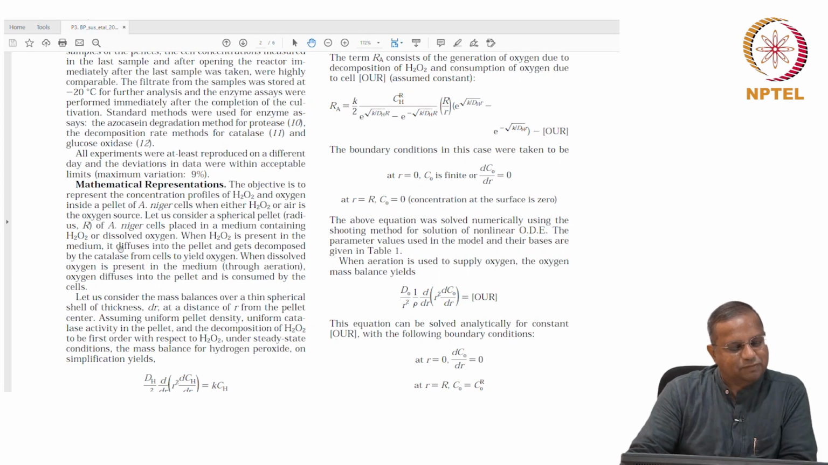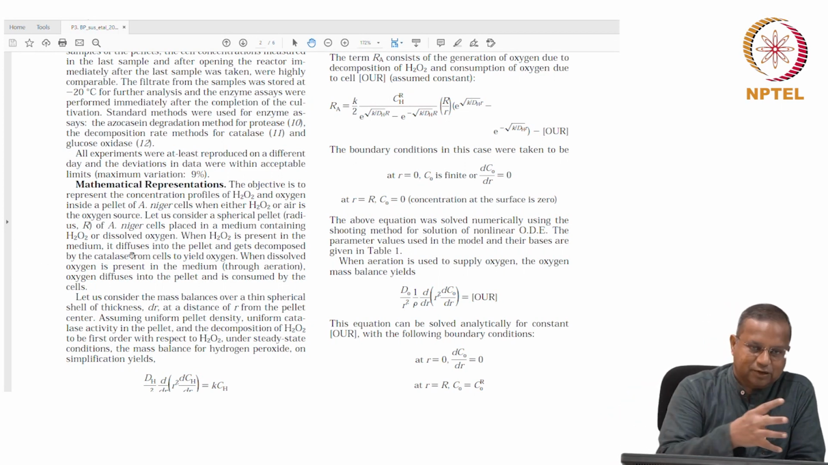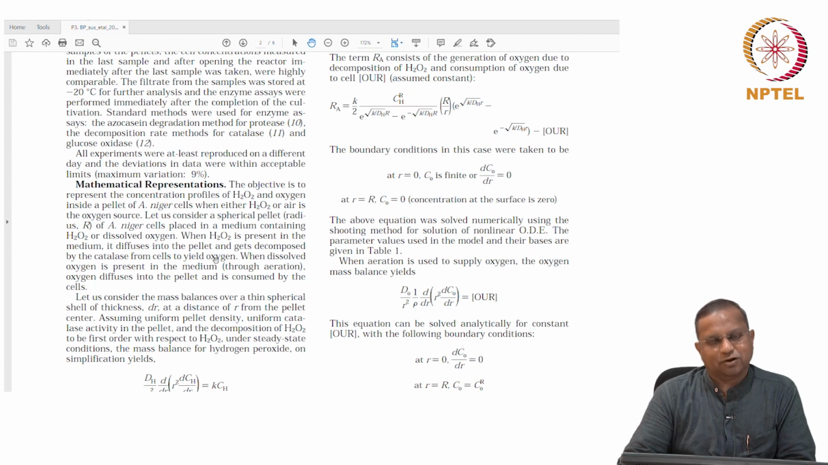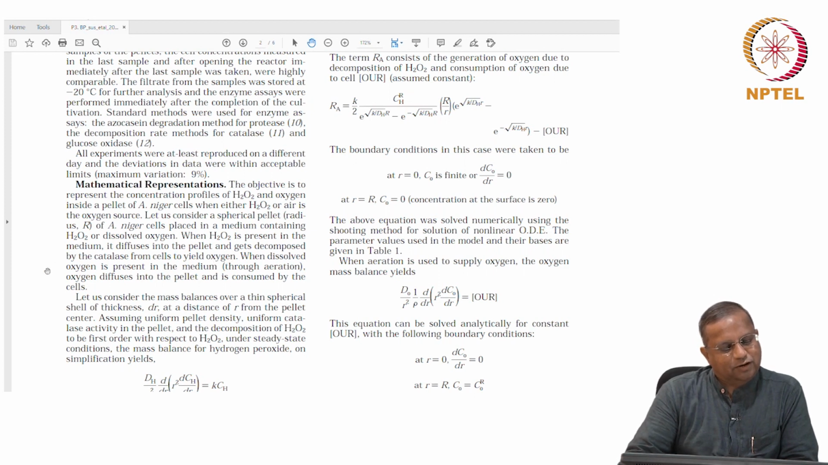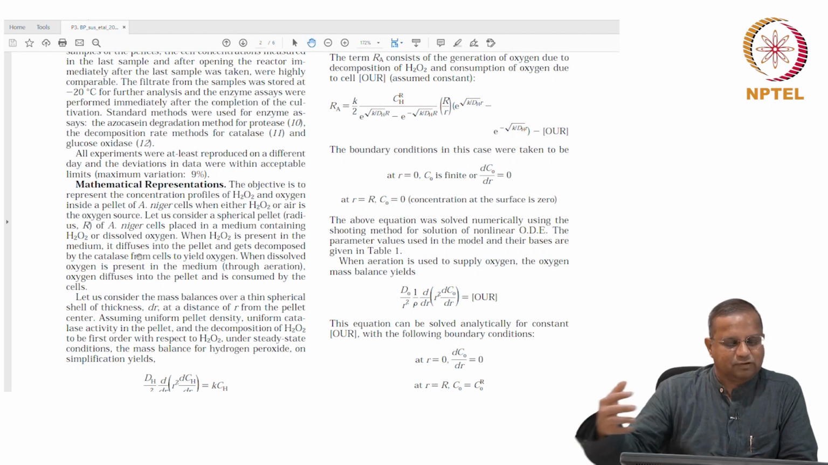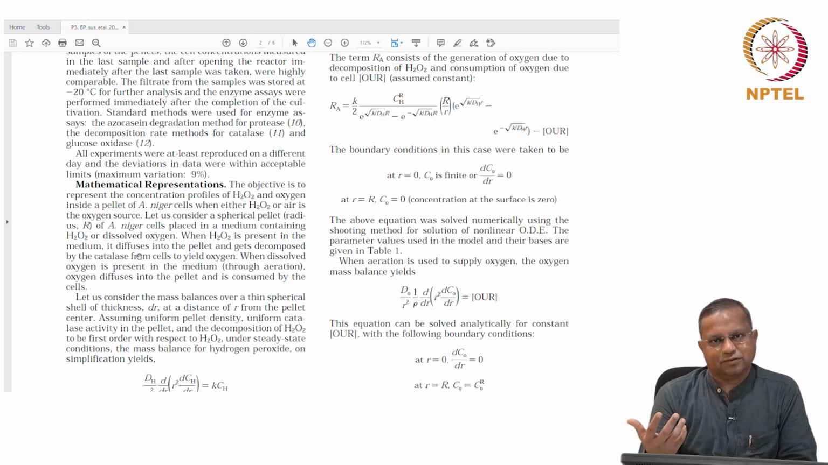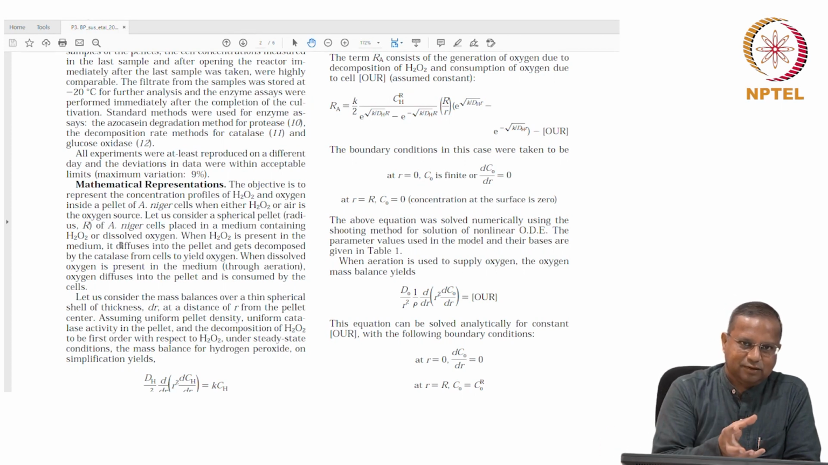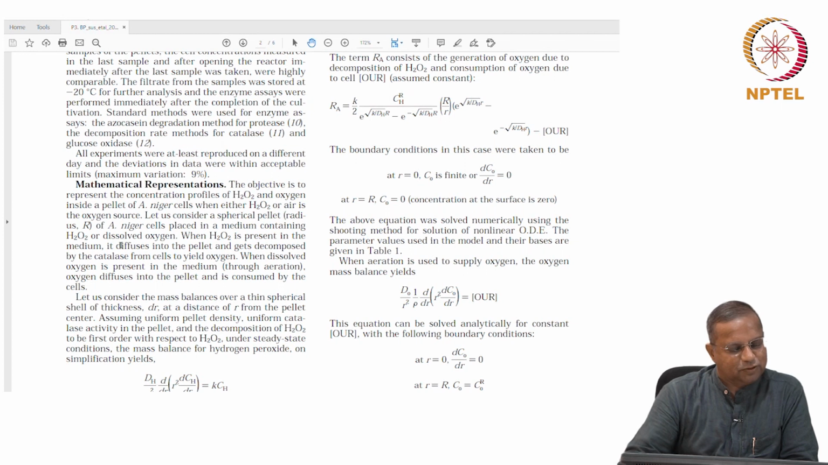When hydrogen peroxide is present in the medium, it diffuses into the pellet, okay, and gets decomposed by the catalase from cells to yield oxygen. When dissolved oxygen is present in the medium through aeration, oxygen diffuses into the pellet and is consumed by the cells. Okay. So, either way it is diffusion into the pellet and then the cells inside the pellet are going to consume it.